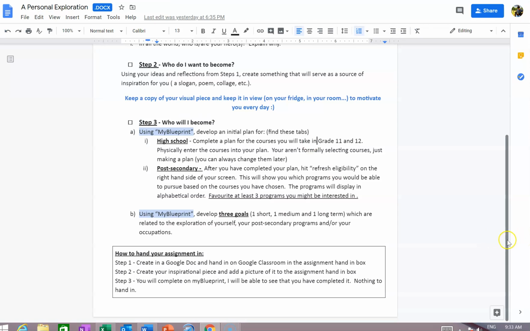So how do we hand it in? Steps 1 and 2, you add to the assignment hand-in box. Step 3 is all done on My Blueprint, and I will be able to check it out.